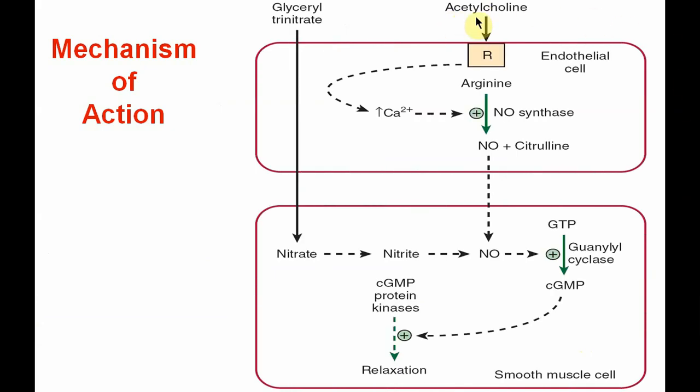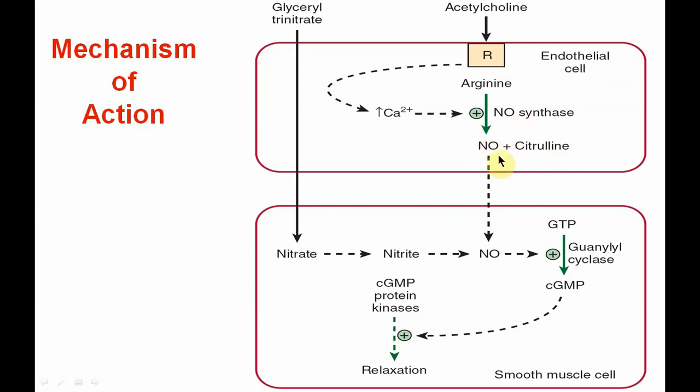Now let us see the mechanism of action by which nitric oxide acts. The nitric oxide synthase enzyme is stimulated by acetylcholine. Acetylcholine binds with the receptor on the cell membrane. This binding further increases the calcium level through the inositol triphosphate and diacylglycerol pathway, that is the IP3-DAG pathway. This increased calcium stimulates nitric oxide synthase, which forms nitric oxide from arginine and also forms citrulline in the endothelial cells.